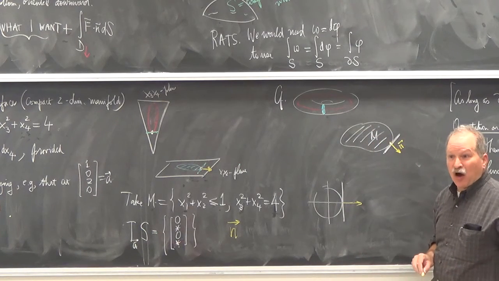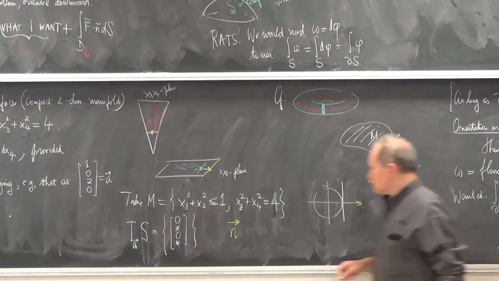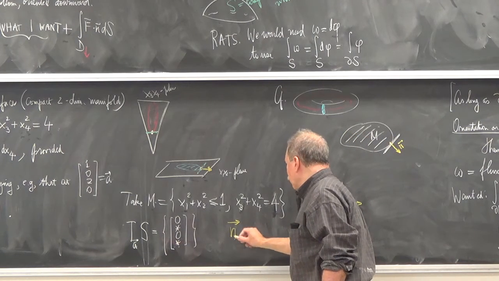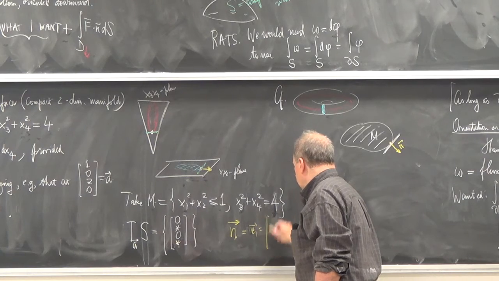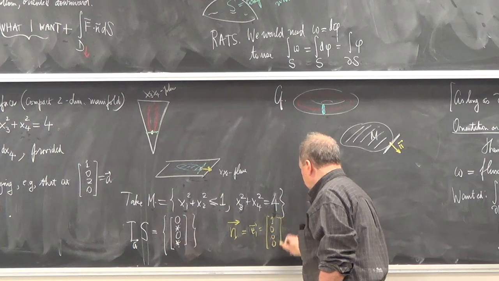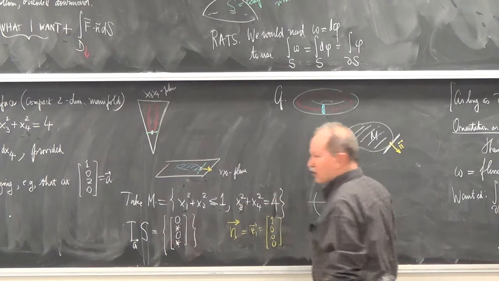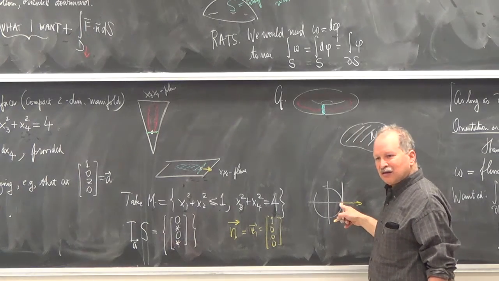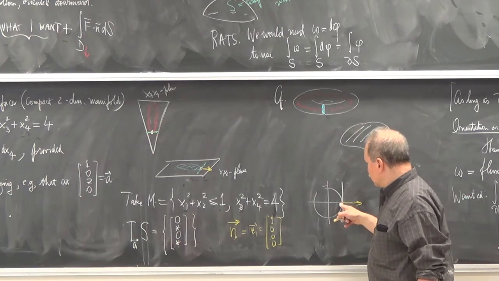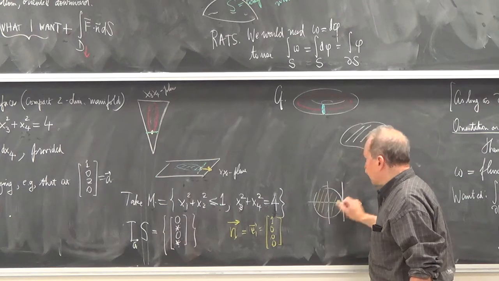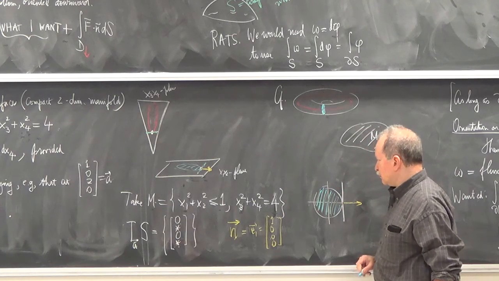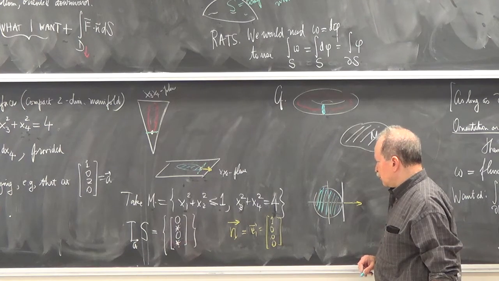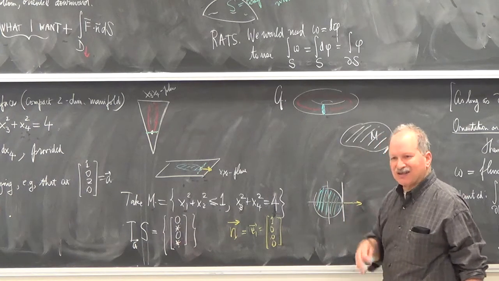It's just e1, (1, 0, 0, 0). This normal should be e1. It's perpendicular to the circle in the x1, x2 plane, pointing out of the filled-in disk. So it'd be the gradient of the function defining the circle at A.